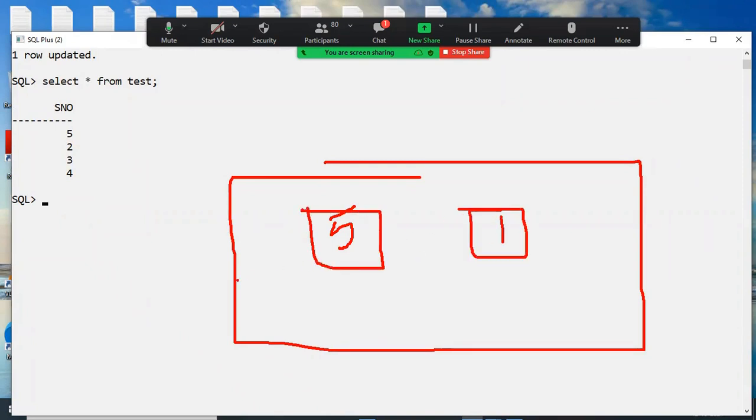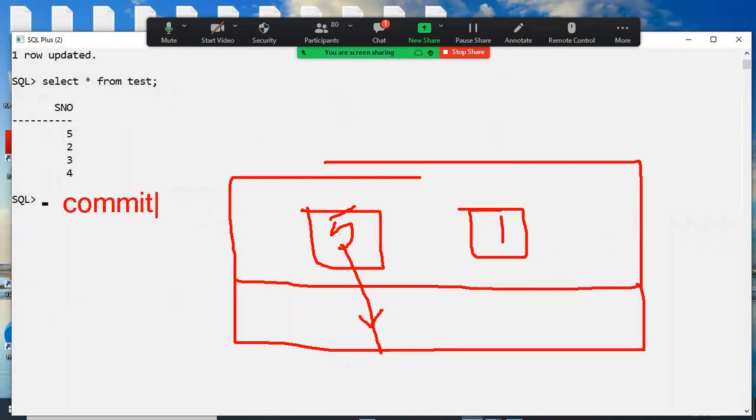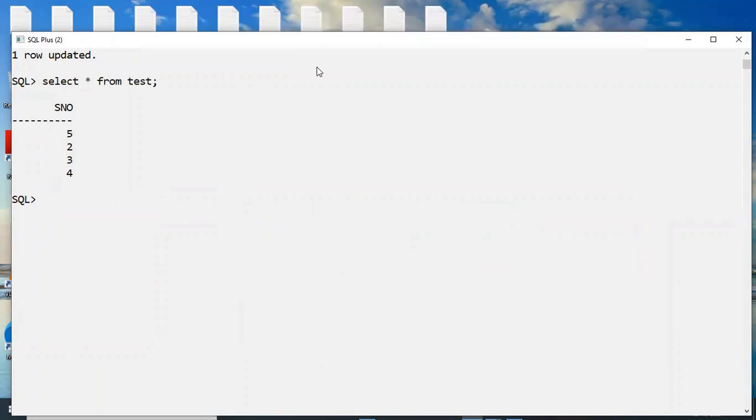Now this 5 I want to store permanently into the hard disk. Then which command are we using? Very good. Commit is the command. Commit means save. Some fellows are guessing only commit. Commit means save. Now check it out.